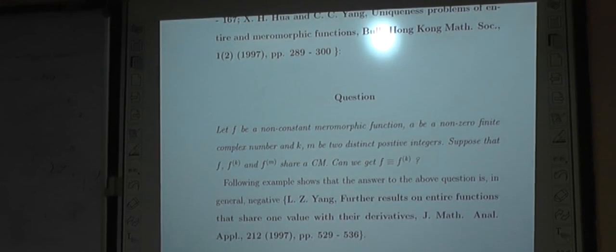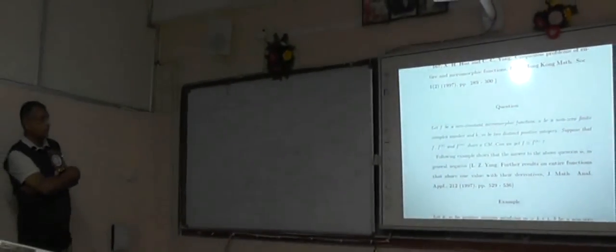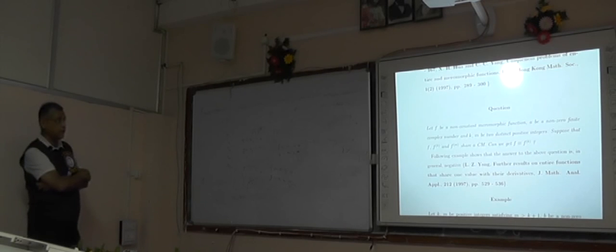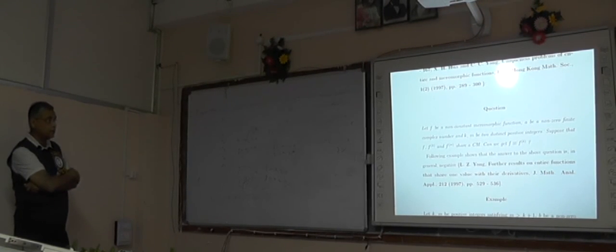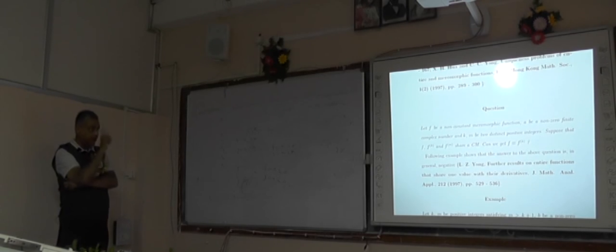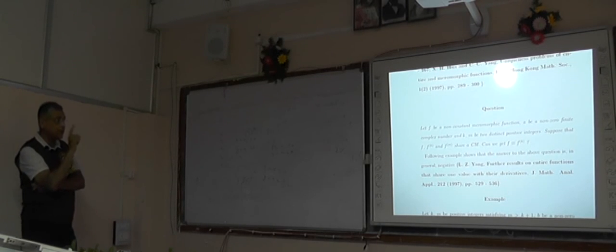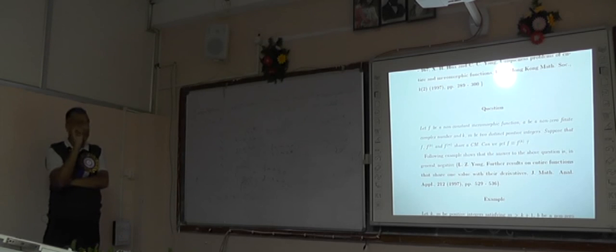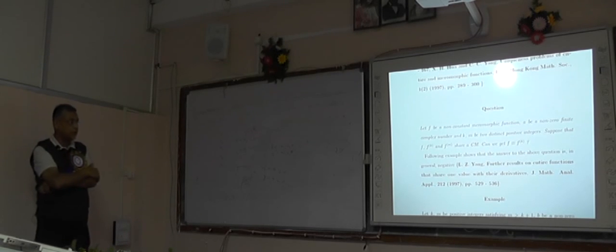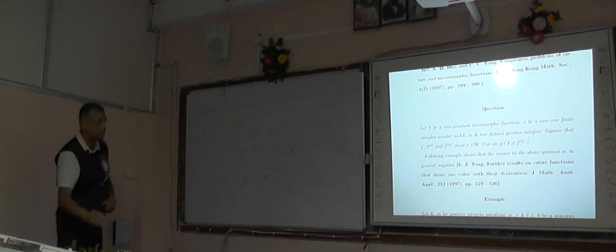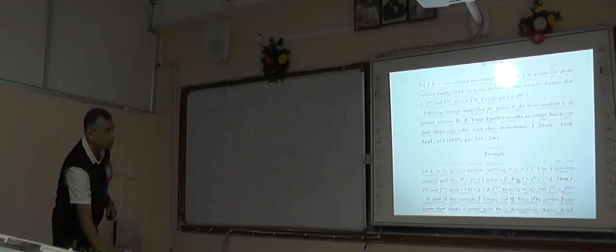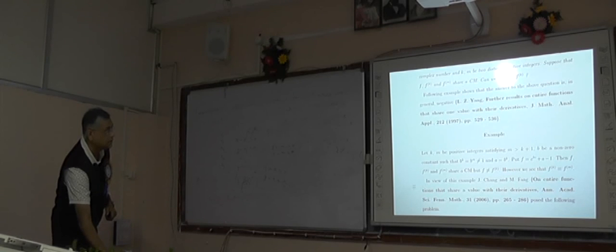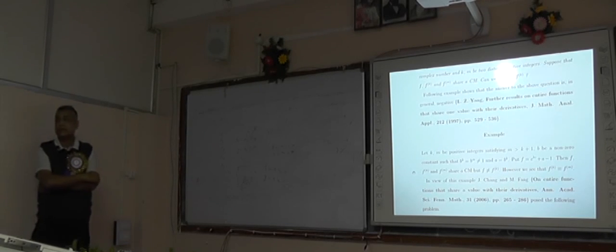So this question was asked by Hua and Sisiya. If f is a non-constant meromorphic function, a is a non-zero finite complex number, and k and n are any two positive integers, if f, f^k, f^n share the value a, can we say f is identical to f^k? But no, it is not possible. This is the counterexample provided by L.Z. Yang.